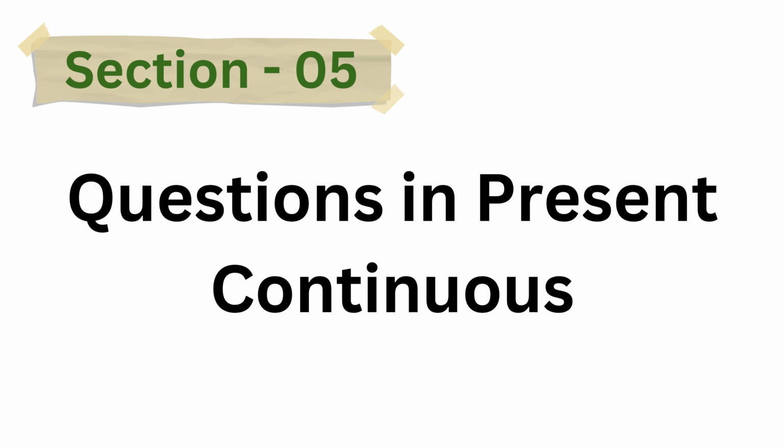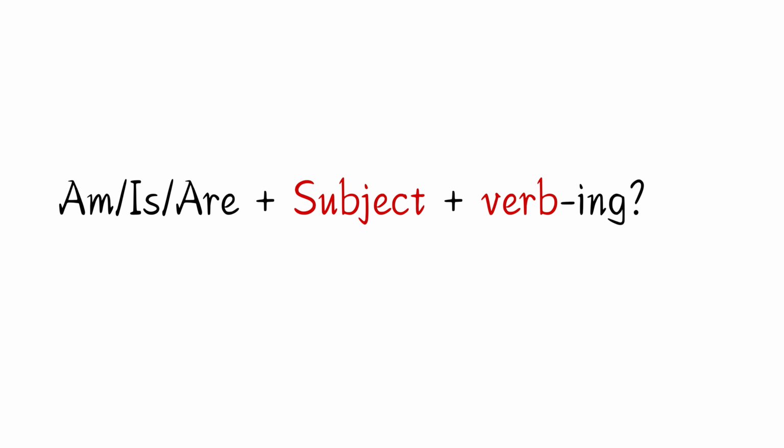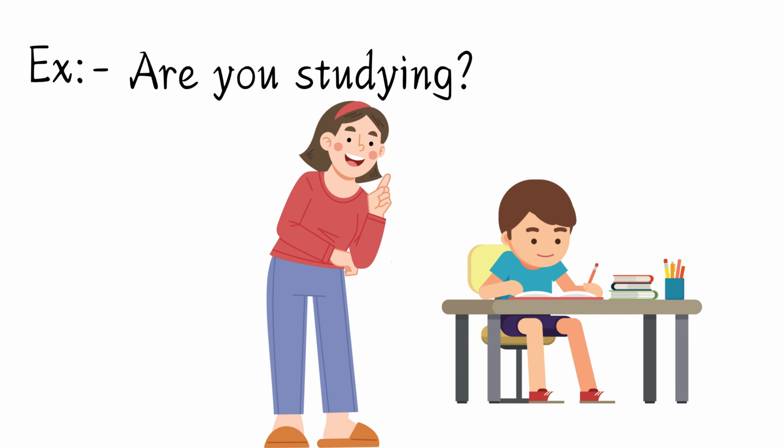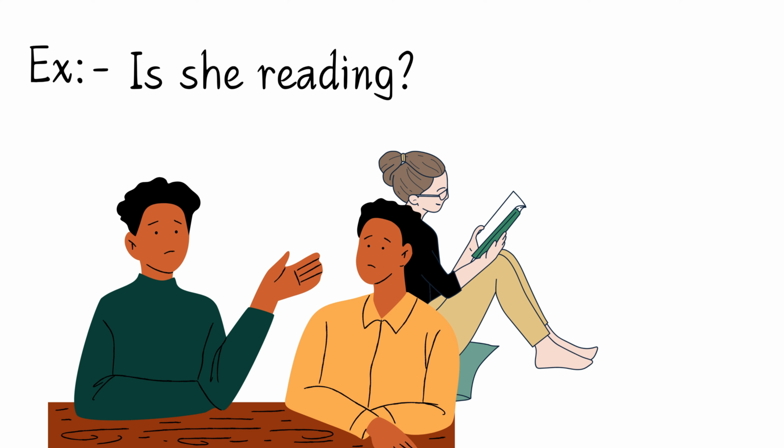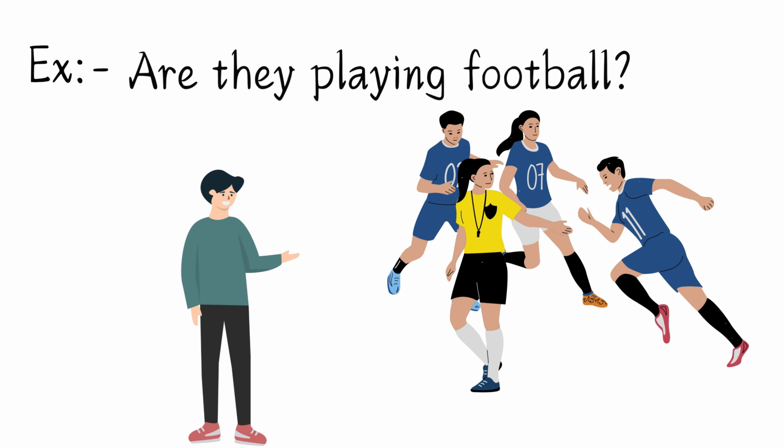Section 5. Questions in present continuous. Finally, let's learn how to ask questions in the present continuous. We begin with am, is, or are, followed by the subject, and then the verb in ing. Examples: Are you studying? Is she reading? Are they playing football?